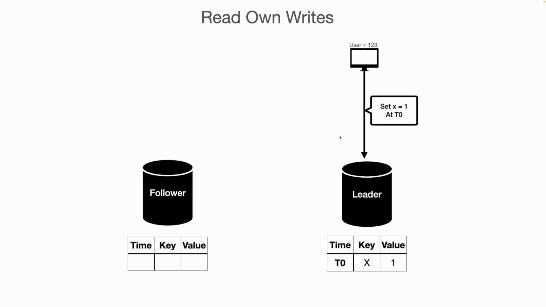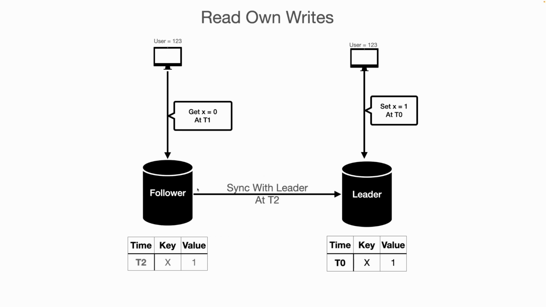Now the same client, after writing the value, makes a read request, and that read request is routed to the follower at time t1. This follower doesn't have the value of x, returning x equal to 0. Now the client is getting an inconsistent value. Just before that, the client wrote the value on the leader, and because the follower is not synced with the leader, and the syncing happened at time t2, at the t1 request this follower returns x equal to 0. How do we resolve this? How can we make it more consistent for this user?